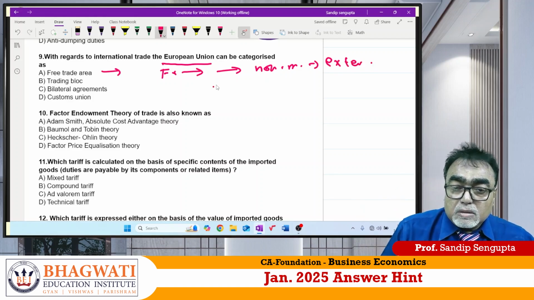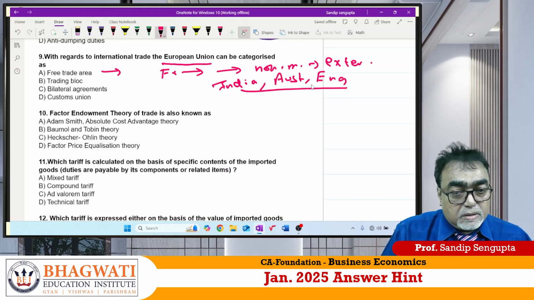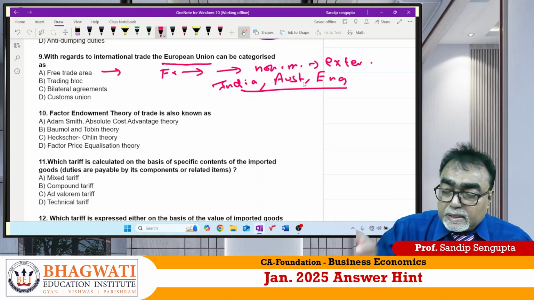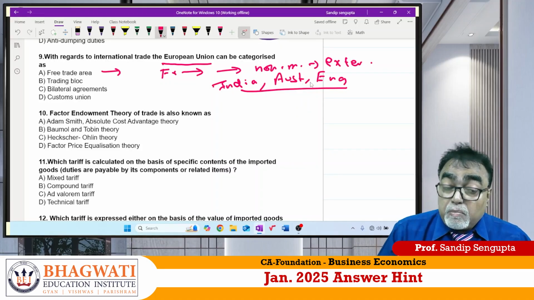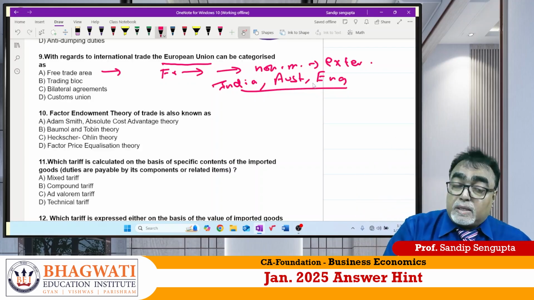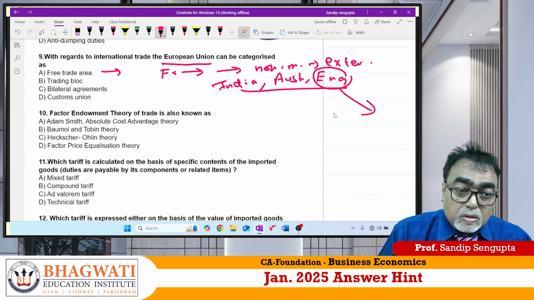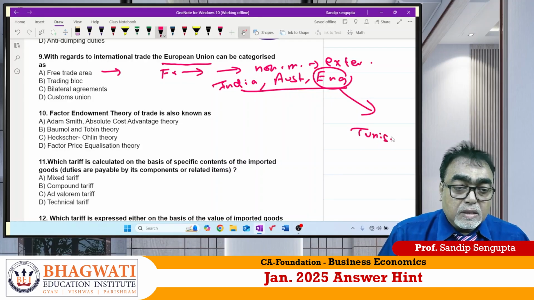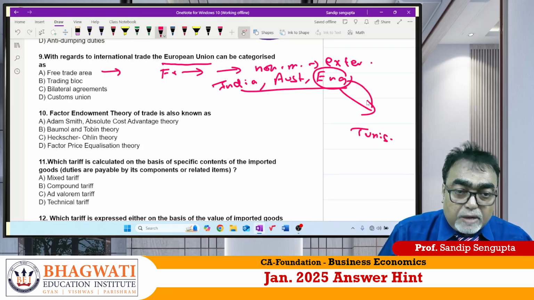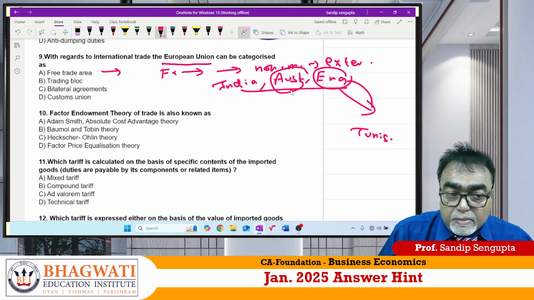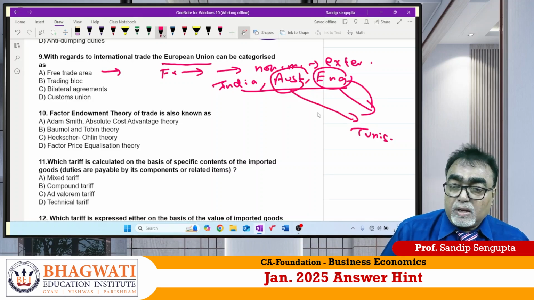Suppose India, say Australia, say England, they are all member countries. So with their member countries, they are getting facilities. But if England wants to deal with any non-member country, say Tunisia, they can make their own tariff. Australia can make their own tariff with Tunisia.